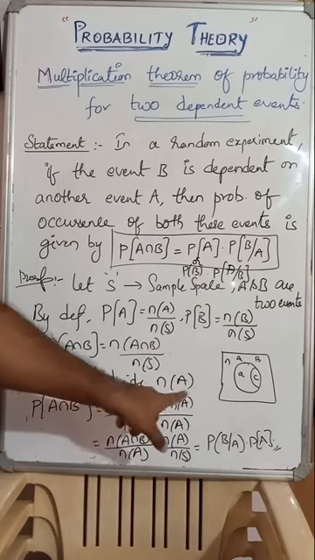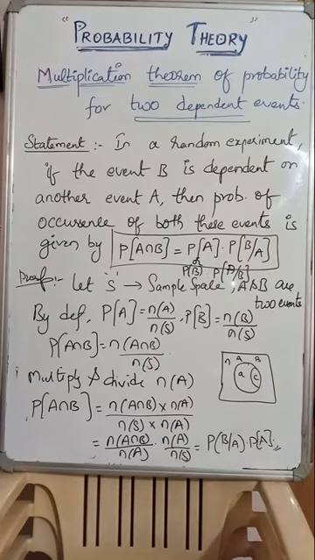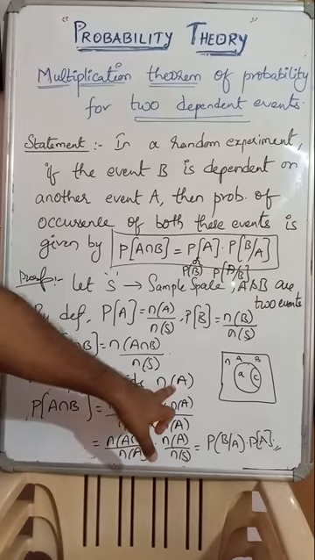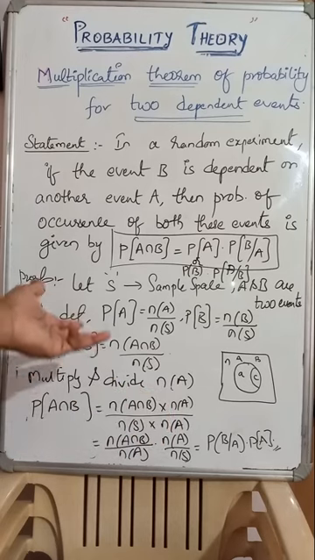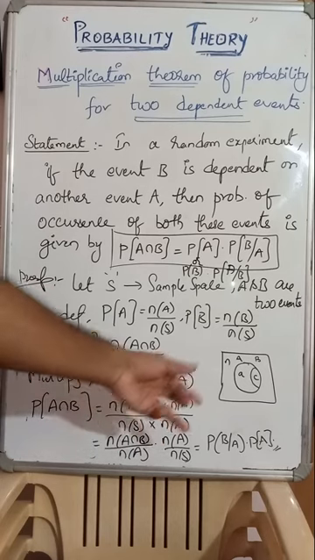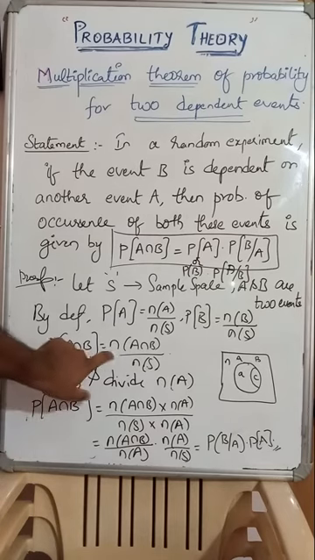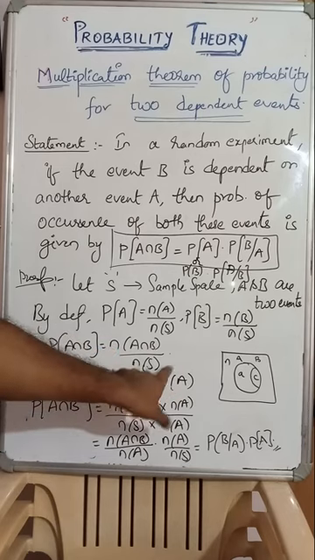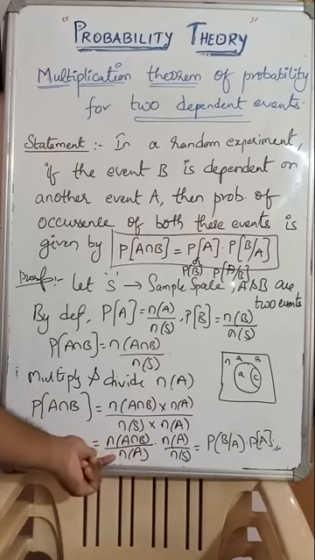Imagine that A only has occurred first, because dependent event definitely means conditional probability, either A given B or B given A. That means one has to have occurred, either A or B. I took it as A occurred first. That's why N of A. If B only has occurred, you can take it as N of B, and multiply and divide by N of B. Clear? So for this definition, multiply N of A and divide N of A, and then split and simplify that.